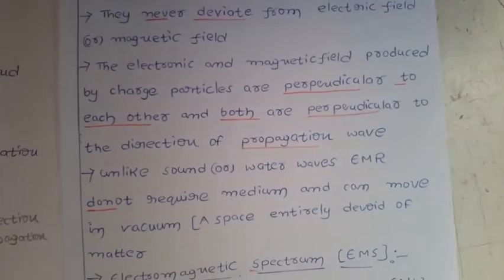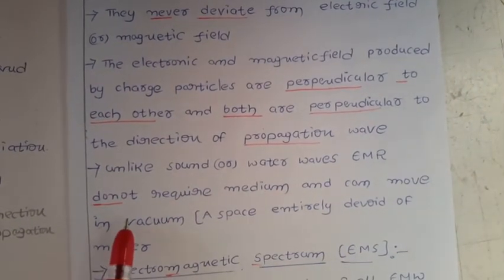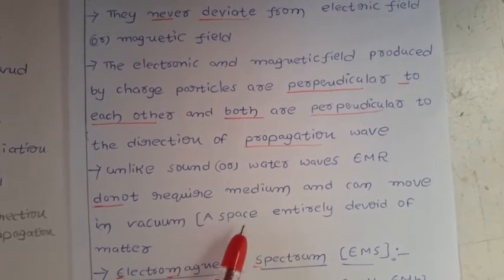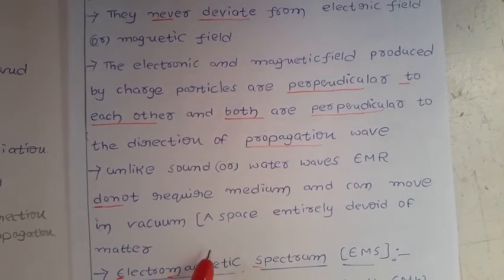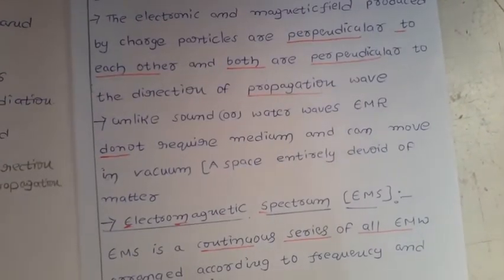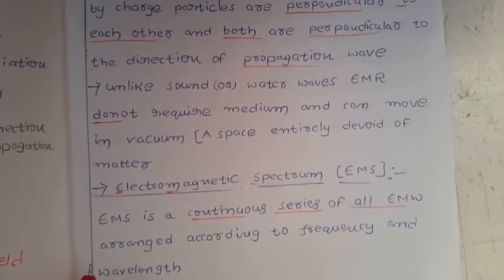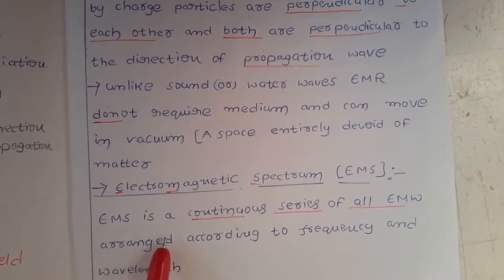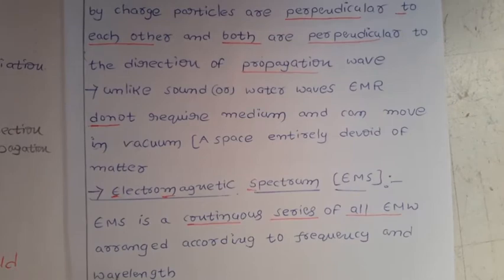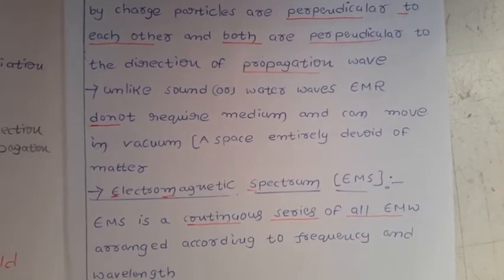So for sound and water waves we need a medium, but in the case of electromagnetic radiations we do not need any medium. Now next we have the electromagnetic spectrum. What is a spectrum here? The electromagnetic spectrum is a continuous series of all electromagnetic waves arranged according to frequency and wavelength.